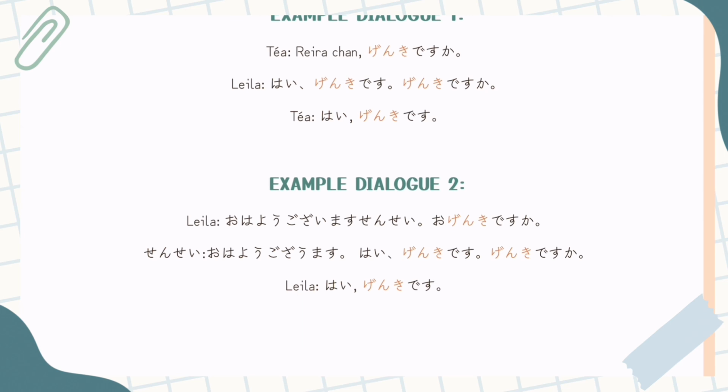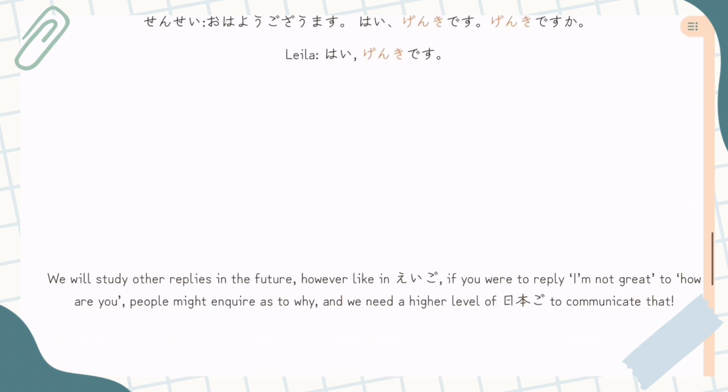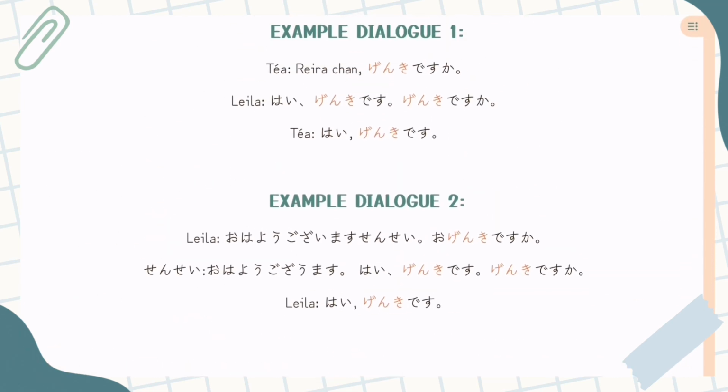Sensei then says, Ohayo gozaimasu. Hai, genki desu. And then he says, genki desu ka? He's speaking to a student. He doesn't need to be particularly formal to them. He doesn't need to say o genki desu ka. It depends on the person though. There's teachers that will definitely say o genki desu ka just to be polite back to the student. There's probably teachers that wouldn't, it all depends on the person. Layla then says, hai, genki desu. I was also thinking when I was writing these dialogues, could I just respond with hai, o genki desu ka? Yeah, you could. Just feels very short.